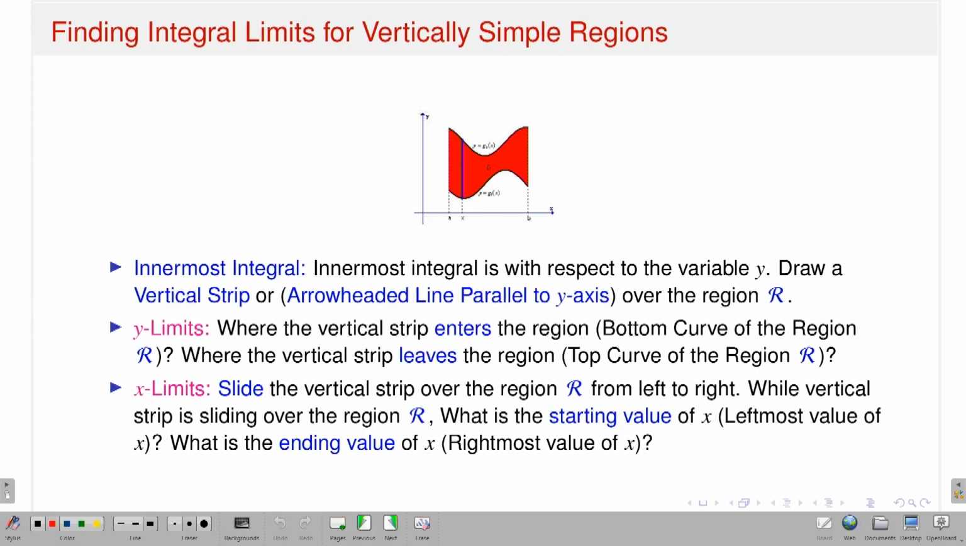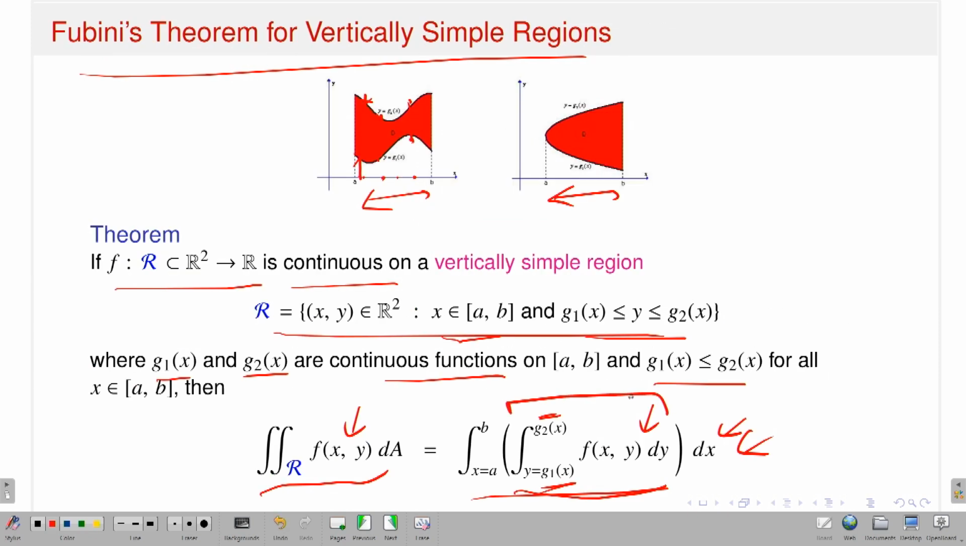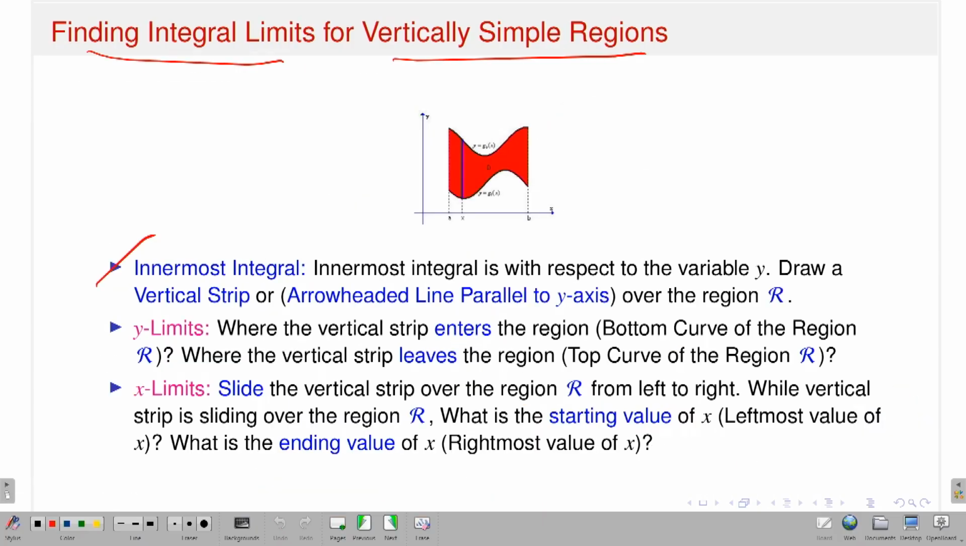So, that is exactly what I have written, whatever I just said: finding integral limits for a vertically simple region. I actually draw a picture. The innermost integral is with respect to the variable y, so you have to perform the integral with respect to y. Now, what we have to do is draw a vertical strip, or arrow-headed line, parallel to the y axis. This is the line, parallel to the y axis, over the region R.